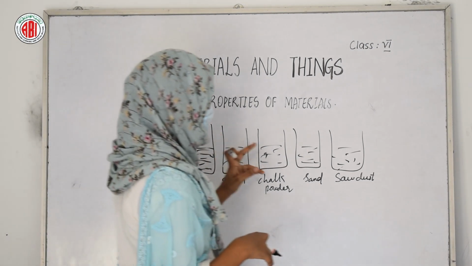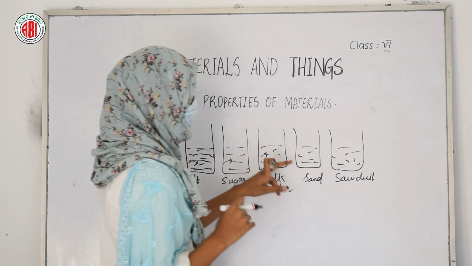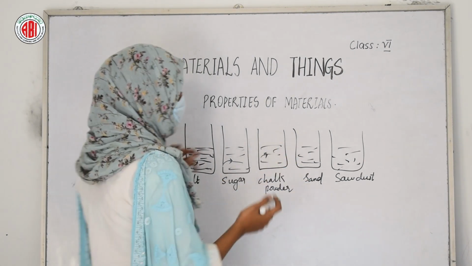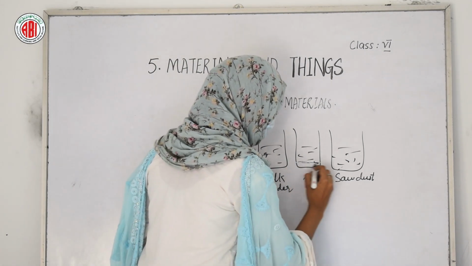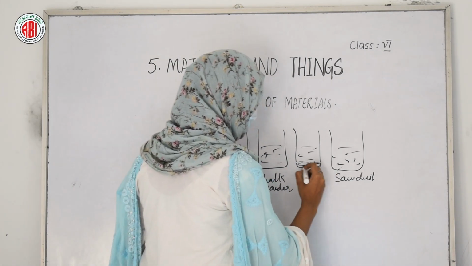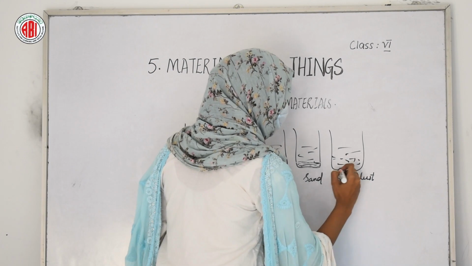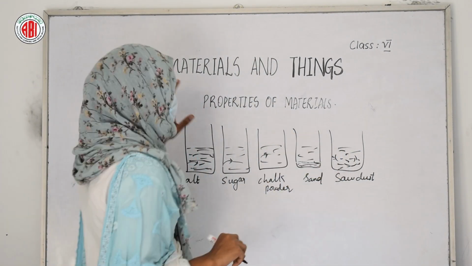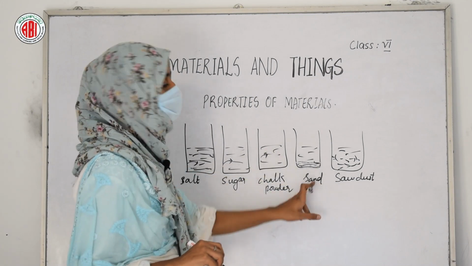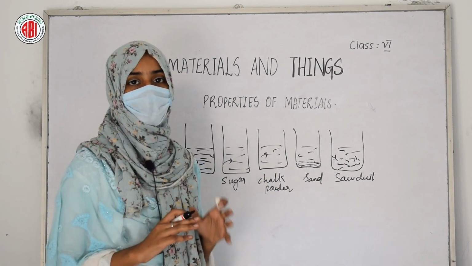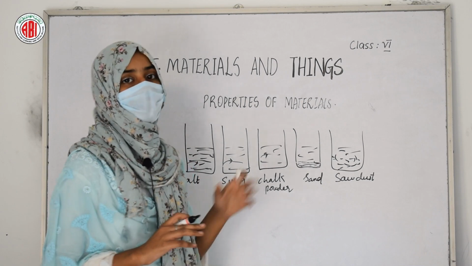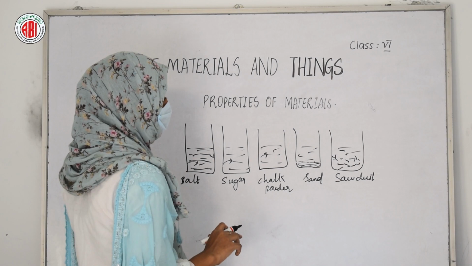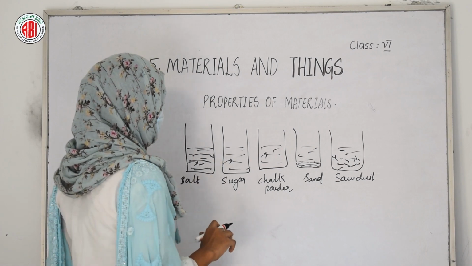But when you see the 4th and 5th beakers in which you have taken sand and sawdust, in these two cases you can find the sand settles at the bottom of the beaker, and even the sawdust will be present in the water that has been taken in a beaker. So the sand and sawdust, these two materials will not mix up with the water. They do not dissolve in the water and they will remain in their state.